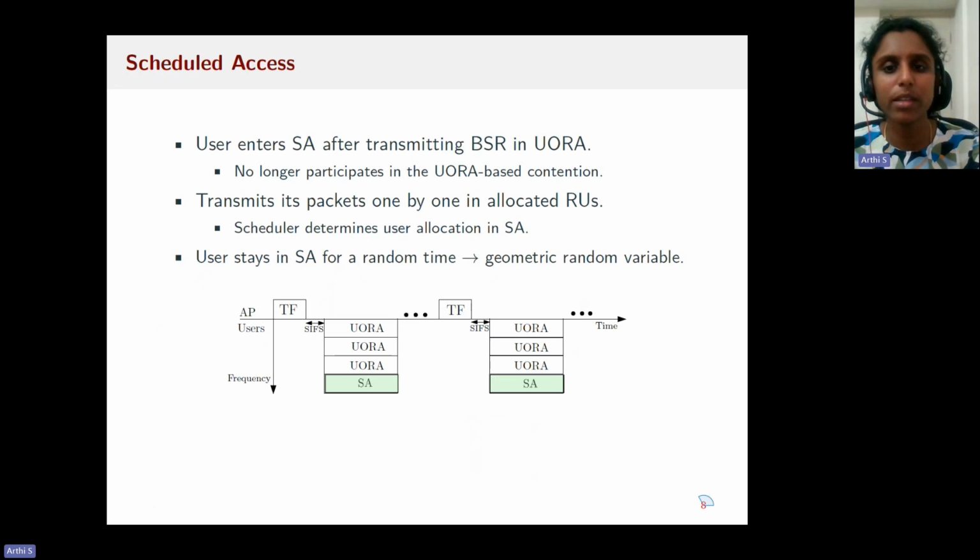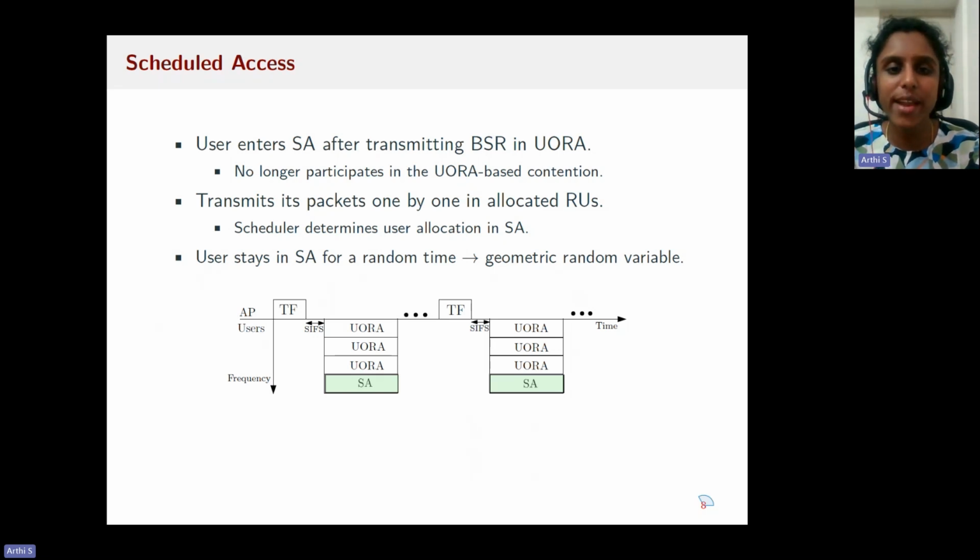After successfully transmitting the buffer status reports in random access, the users enter scheduled access and they no longer participate in the random access based contention. They wait in the scheduled access so that the access point allocates the scheduled access RUs to the users. And the scheduler determines the user allocation in scheduled access.